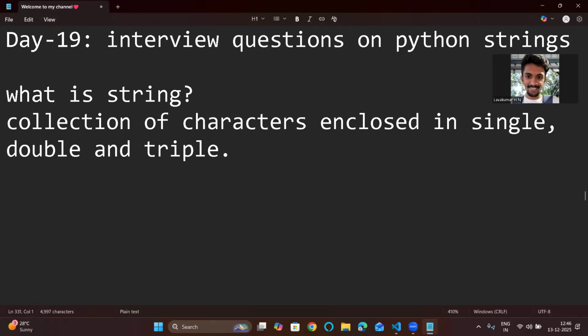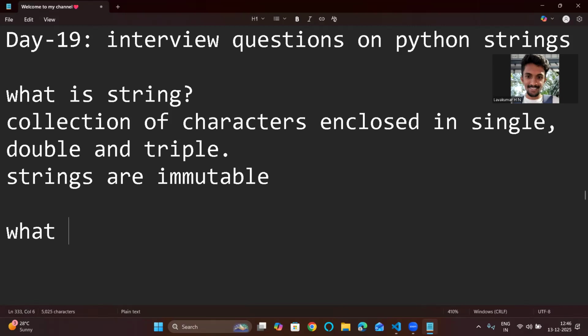And one more point that you need to say is strings are immutable. So what do you mean by immutable? Immutable means once strings are created, they can't be modified. This is the one thing you need to say. You mention this point, and they will ask, what is immutability?